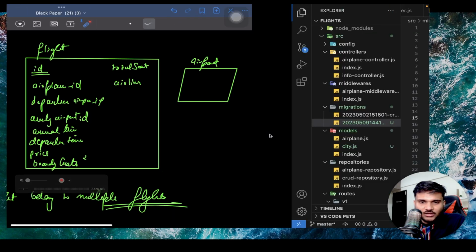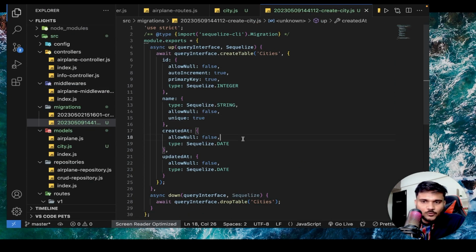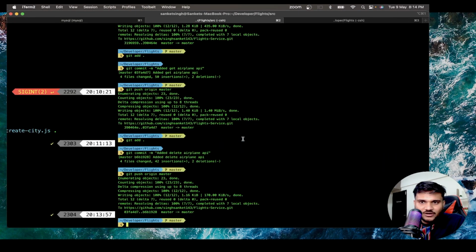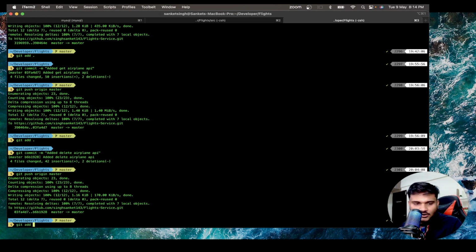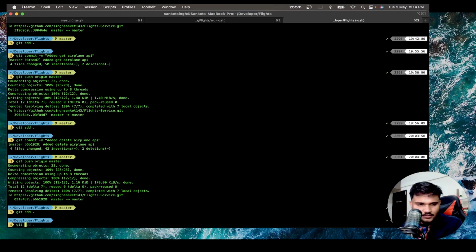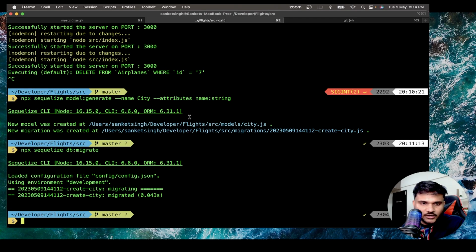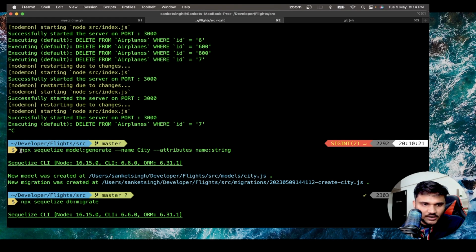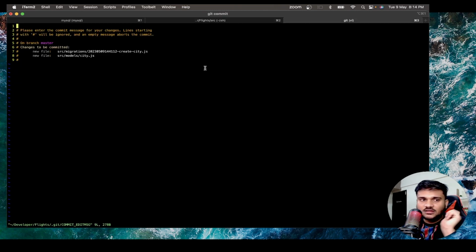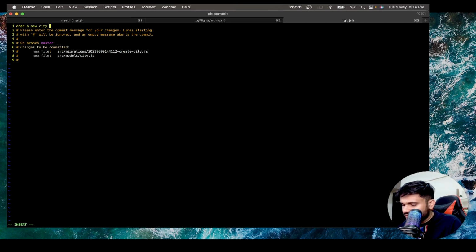Once we have the model in place, now we can do a lot of stuff with it. So I'll make a different commit here. Git add all, git commit. I'll not do -m because for your help, so that you guys can do it actually, I'll copy this command and I'm going to paste this command in the commit message. So added a new city model using the following commands.